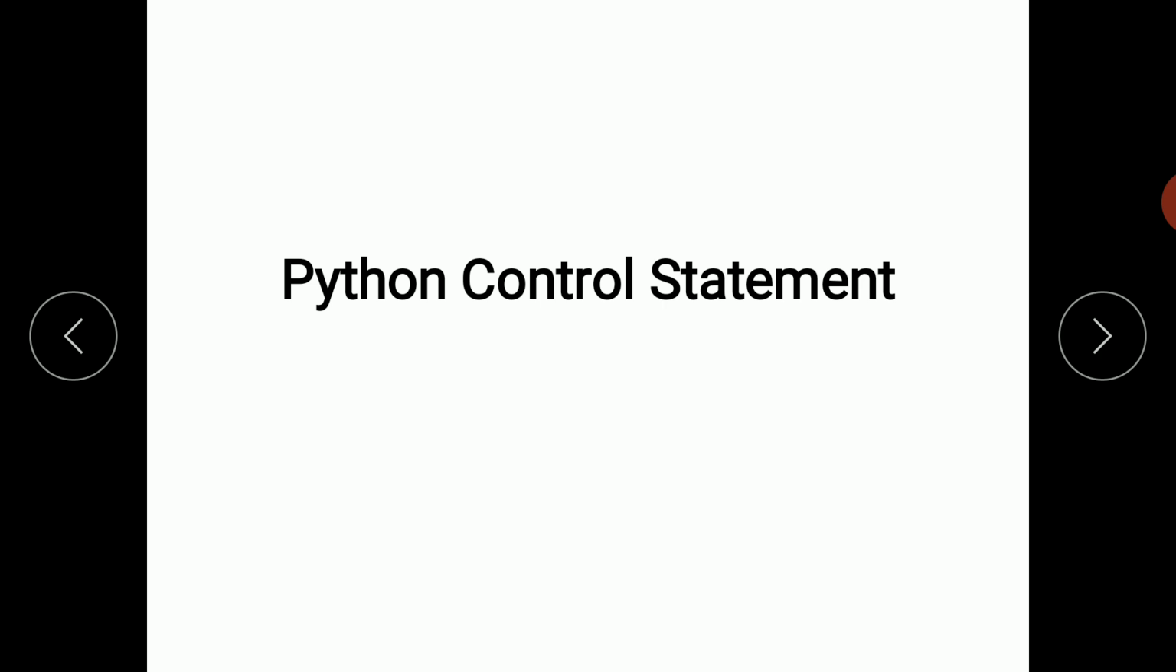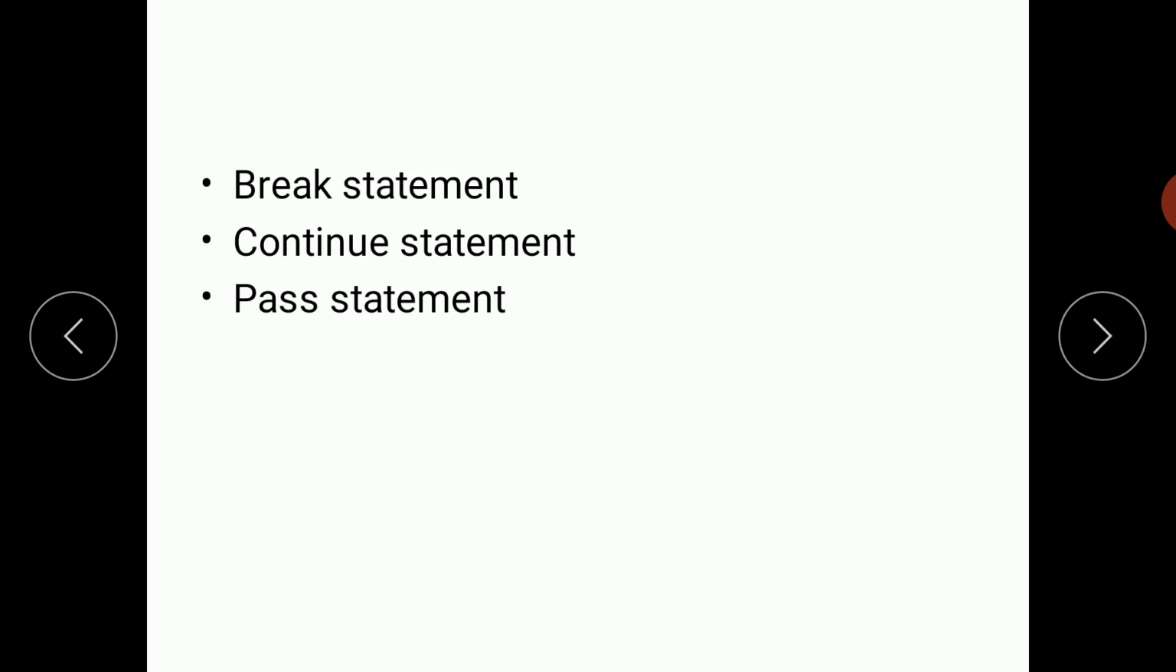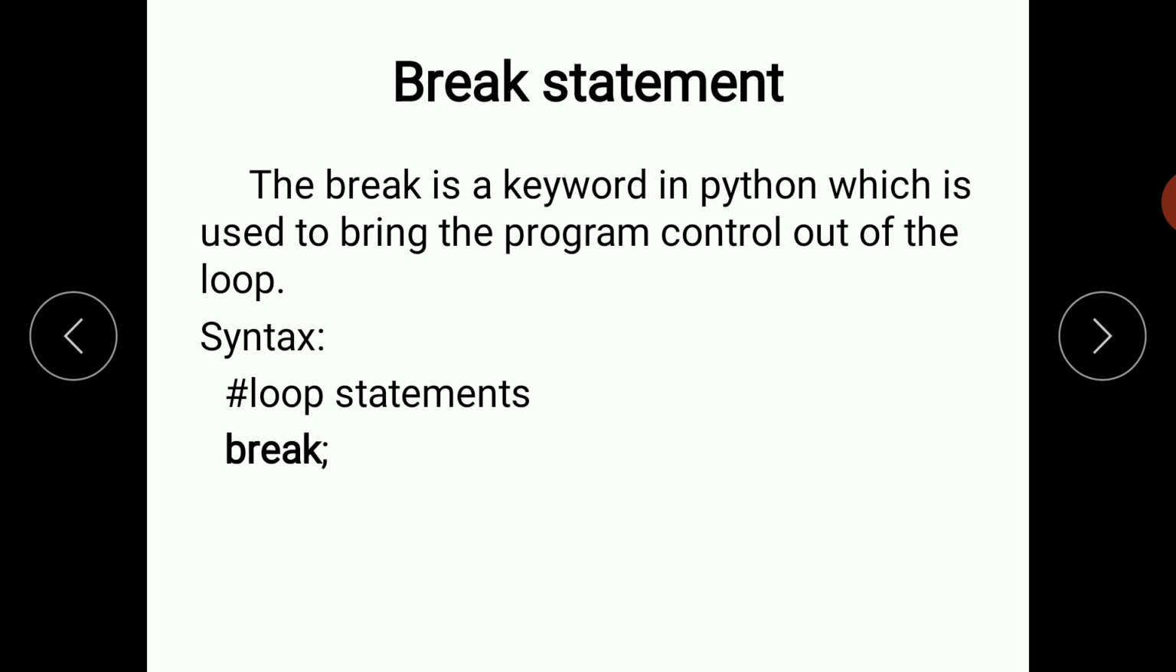Python supports the following control statements, that is break statement, continue statement and pass statement. Let's discuss the control statements of Python one by one. First one is the break statement. The break statement is a keyword in Python which is used to bring the program control out of the loop.